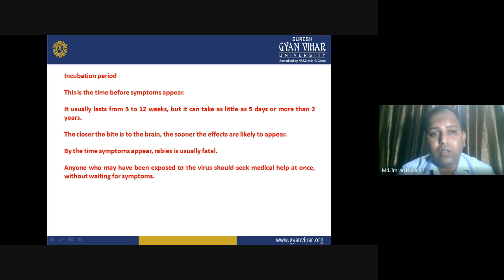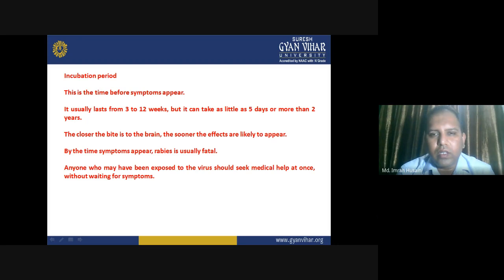It usually lasts from 3 to 12 weeks, but it can take as little as 5 days or more than 2 years also. So it varies. Okay, it can take 3 to 12 weeks also. Sometimes a time period of 5 days is essential, and sometimes more than 2 years. Okay, the next point is the closer the bite to the brain, the sooner the effects are likely to appear.